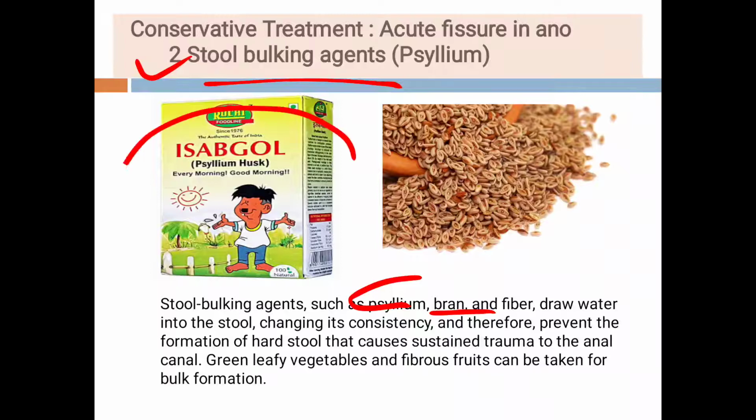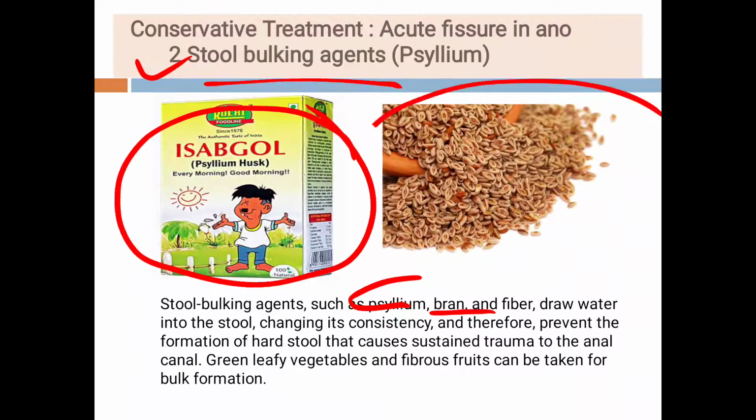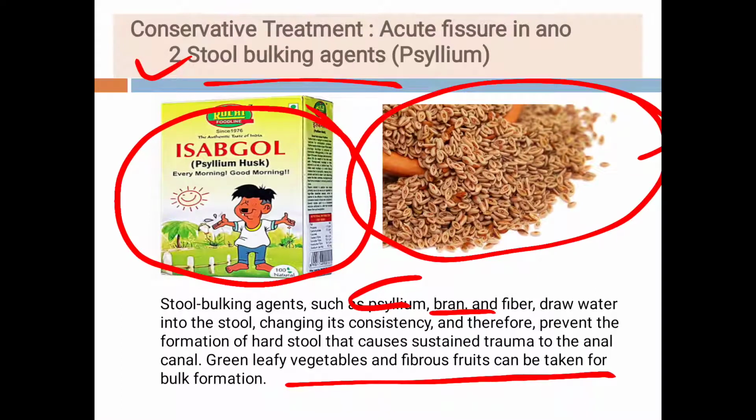They are again available commercially, but in India there is no need to advise such commercial products, because the Indian diet already contains a high fiber diet. So we will advise the patient to take green leafy vegetables and fibrous fruits which can form the bulk. So this is for understanding students. Psyllium husk is a stool bulking agent which is available commercially in the market.